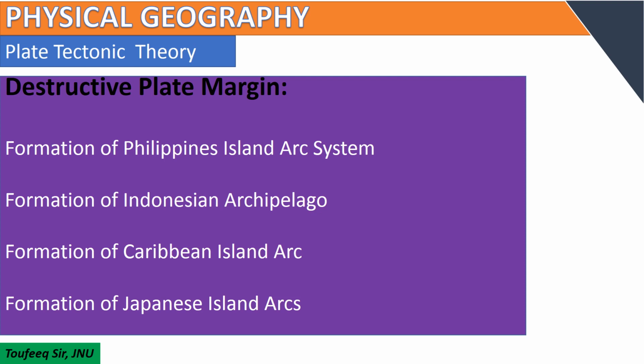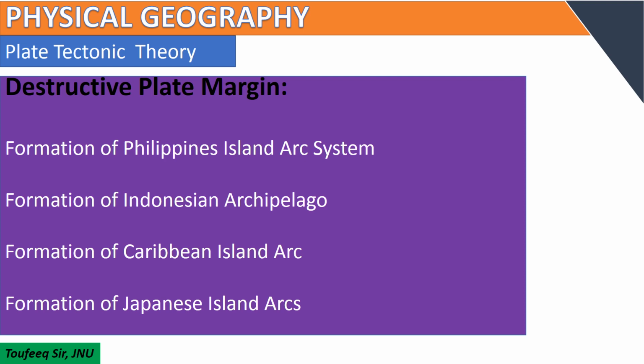First, we talk about the formation of the Philippine island arc system. This system is formed due to subduction of the Philippine Sea plate under the Sunda plate. Here the Philippine Trench is formed.